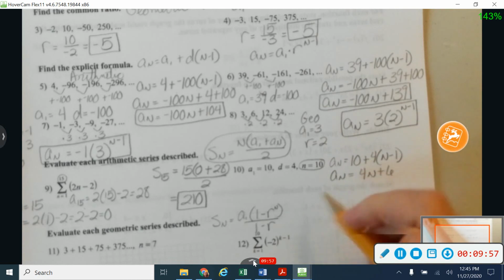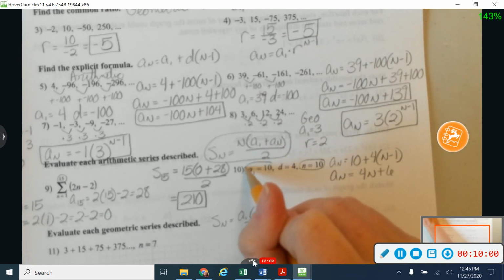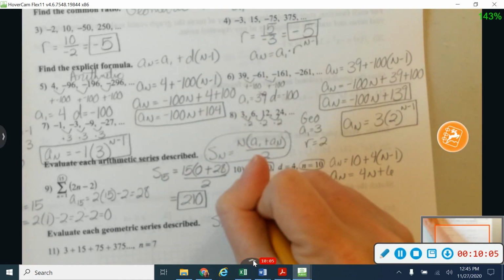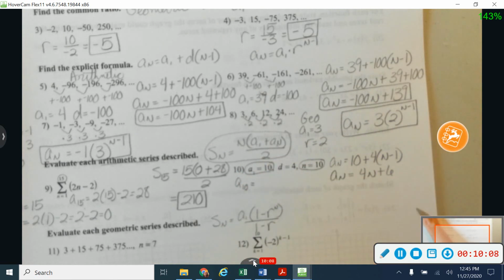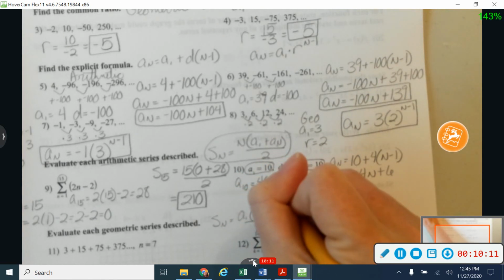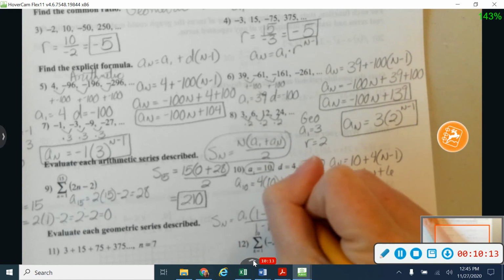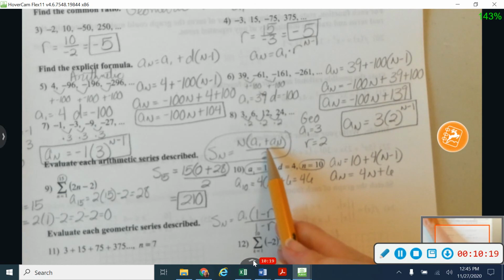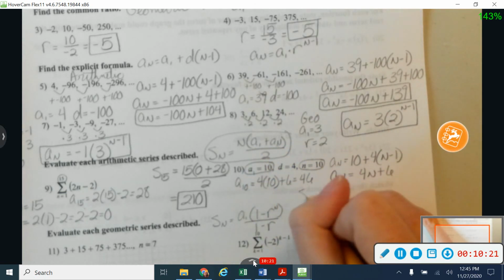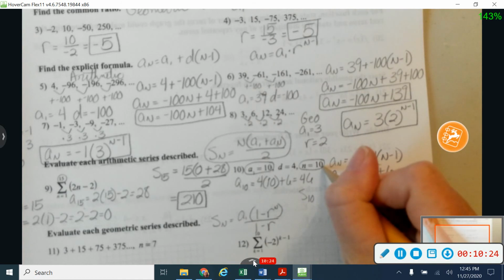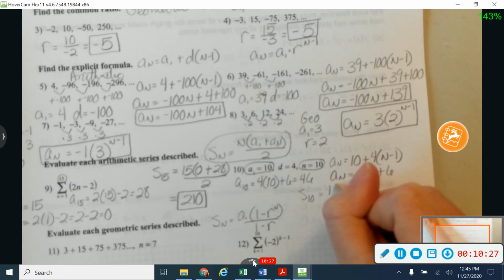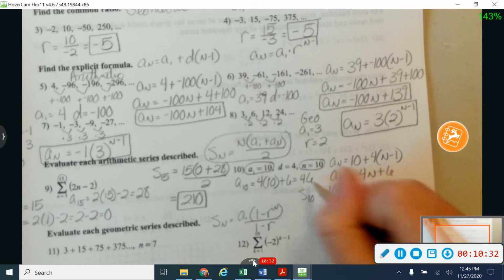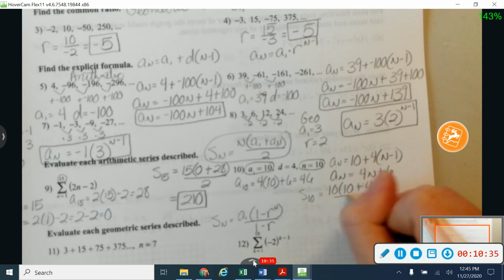Okay, let's see here. For this formula, I need a sub 1. We already know a sub 1 also, but I do also need a sub n. So in this case, I need a sub 10. All right, so a sub 10 is going to be 4 times 10 plus 6, so that's going to give me 46. All right, so I'm going to plug all of that into this formula right here. So S sub 10, I know 10 because that's what they gave me right there, is going to be equal to 10 times a sub 1, 10, plus a sub n, we just found to be 46, divided by 2.